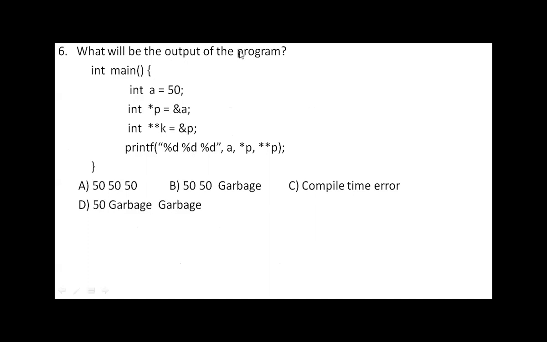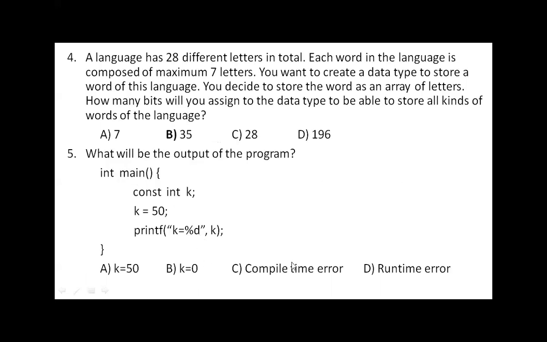Next, what will be the output of the following program? Say one integer variable a with value 50 and a pointer assigned with the address of a. Fifth question, C is correct. Compile time error you will get.